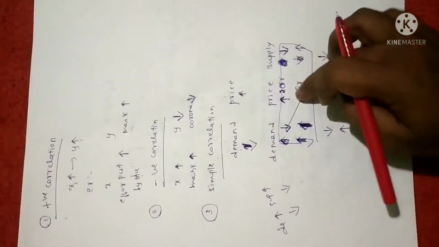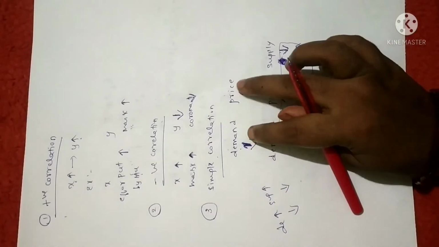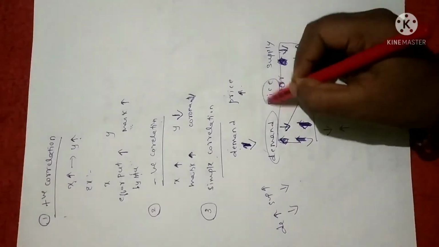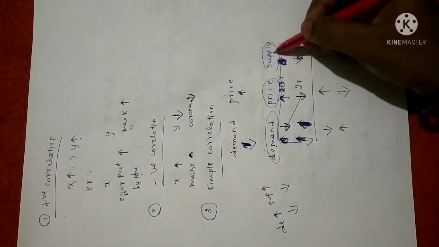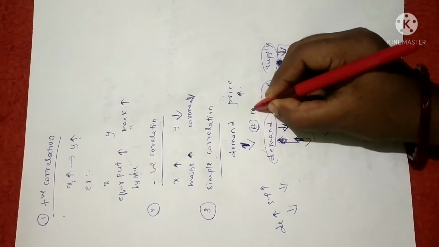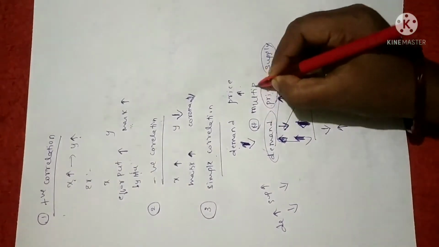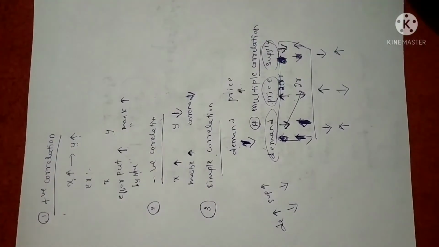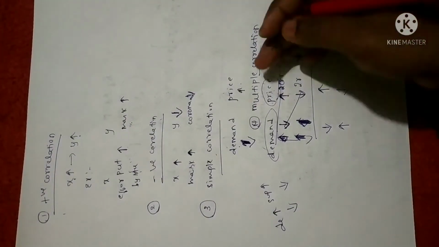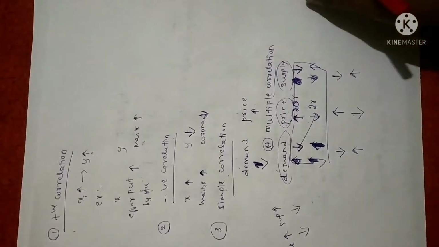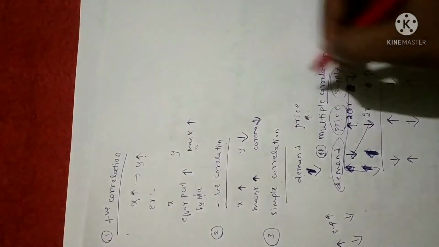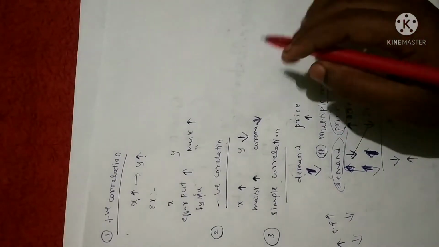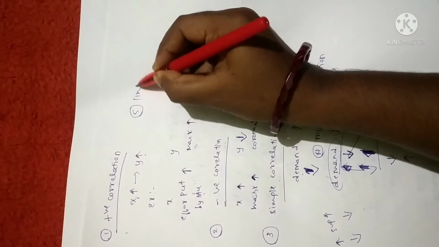Now you can compare these two quantities. Since we are discussing with reference to only two variables, it is a simple correlation. Now if we are discussing the same with reference to more than two variables, it is called the fourth type, that is multiple correlation. Anyhow, only definitions will be expected, so don't go in-depth. I'm trying to explain the concept in-depth, right? Fourth one is multiple correlation, where we discuss the relation between more than two variables. Fine.